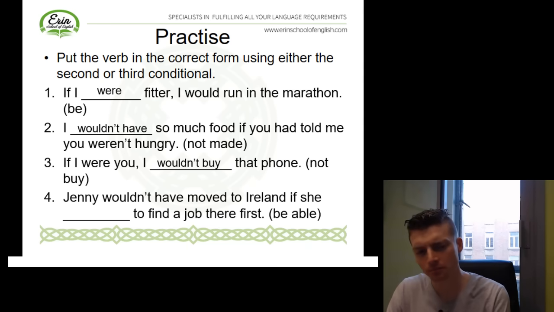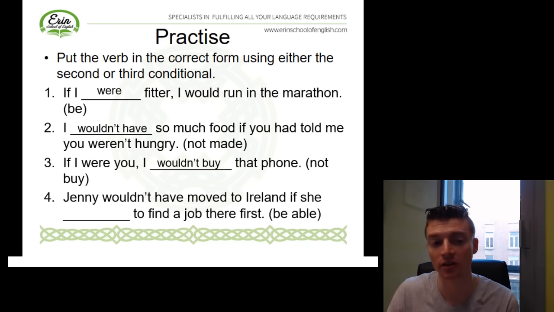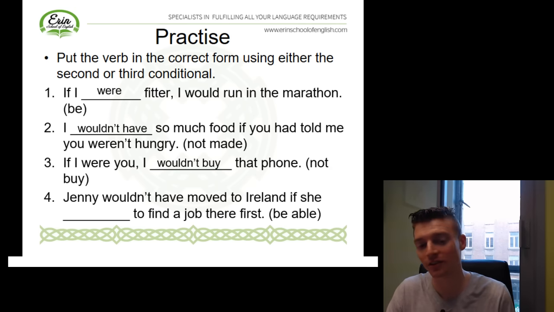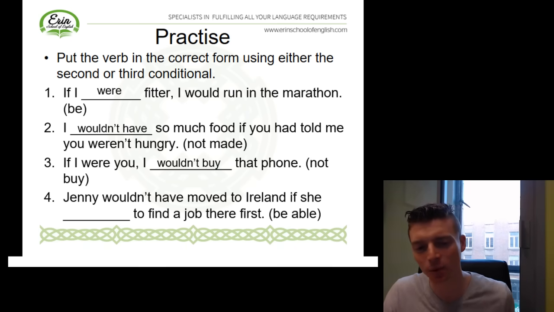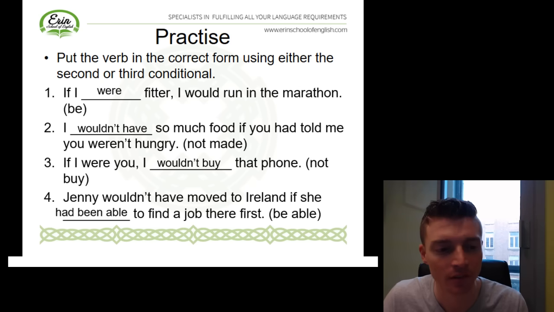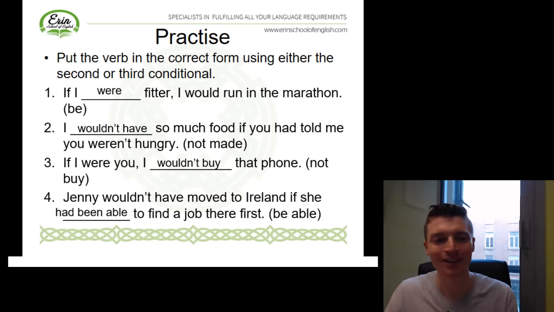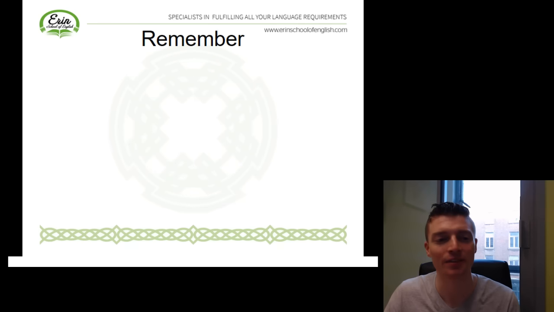And finally, Jenny wouldn't have moved to Ireland if she to find a job there first. So wouldn't have moved. So we've got a perfect conditional here, and then we've got if. So it's going to be our third conditional, so we need to use our past perfect. Quite a difficult example here. So if she, how do we put be able in the past perfect? If she had been able to find a job there first.